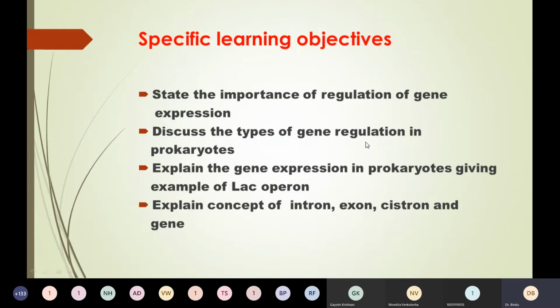I think you've already read about intron, exon, and gene. I'll be telling you in the classes. So you know what is an intron? Introns are non-coding regions in a gene, which are present in between the coding regions, which are called exons. And these introns make up more than 50% of the gene. The exact function of intron is that it could facilitate the alternative splicing of mRNA so that many proteins can be formed from a single gene.